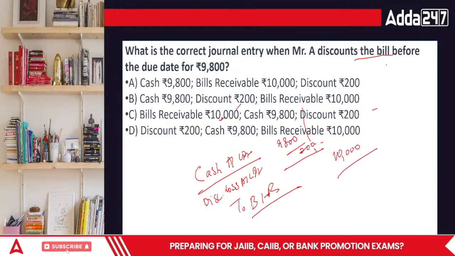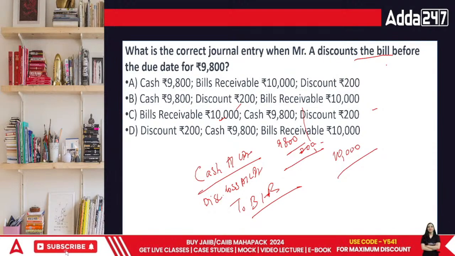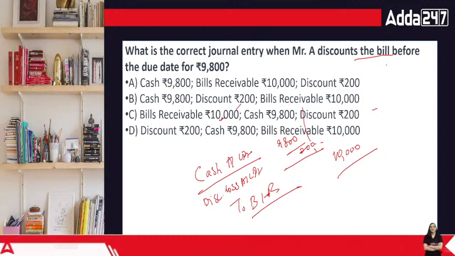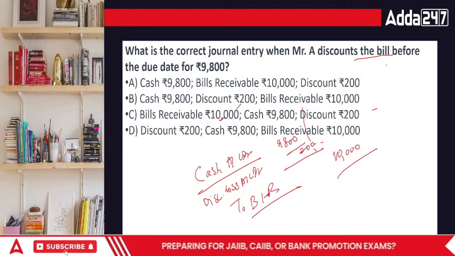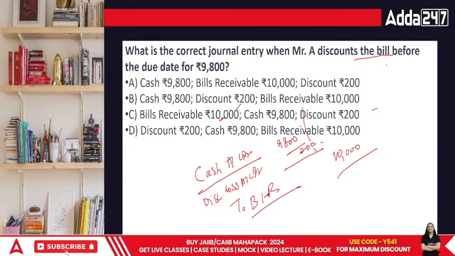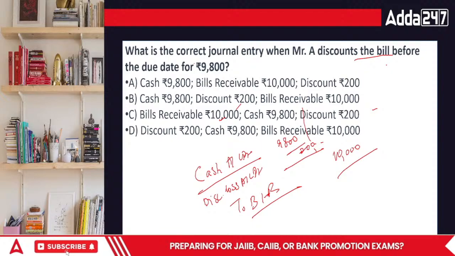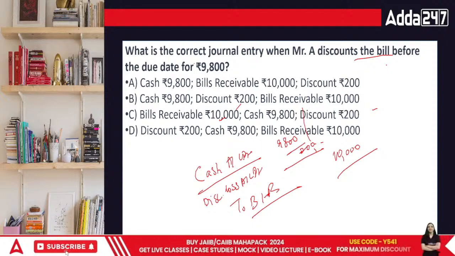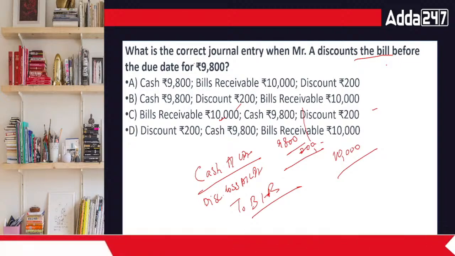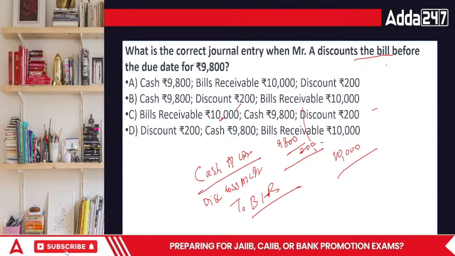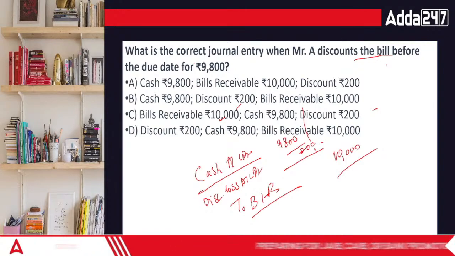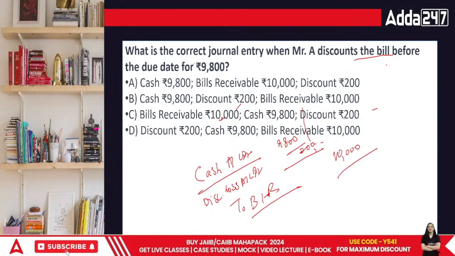So technically, what will we do? We will create a balance in the entire working. So when we talk about this, you will receive money now, so technically you are getting 9800. Then the next point that arises is, if I look at the entire journal entry, discounting is where the person doesn't have money, so it will go to the bank, sell off its particular asset, get money, and utilize it in their business or their houses, whatever the requirement would be.